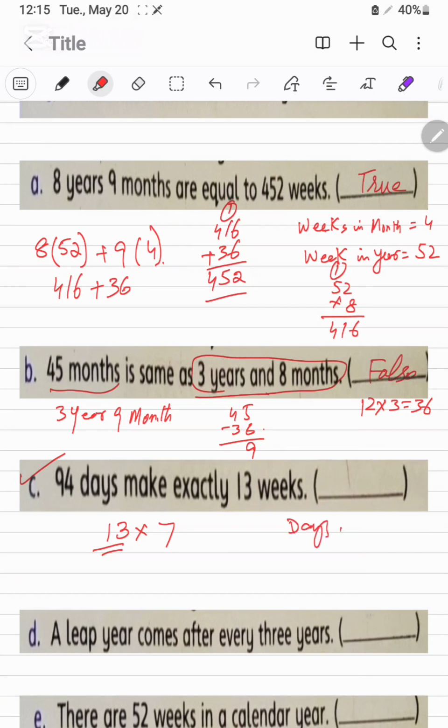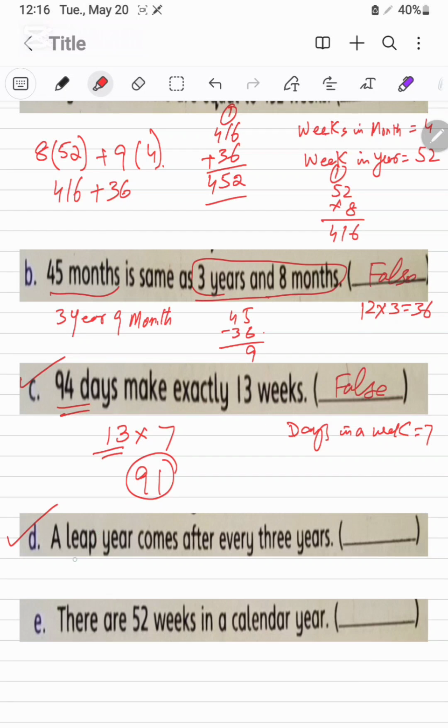Days in a week, these are 7. It will be 91. 91 means there are the total 91 days, but it is given that it is the 94 days, so it is false.